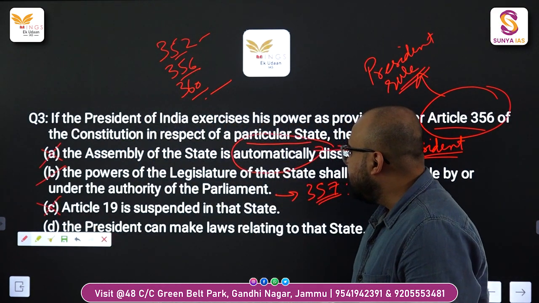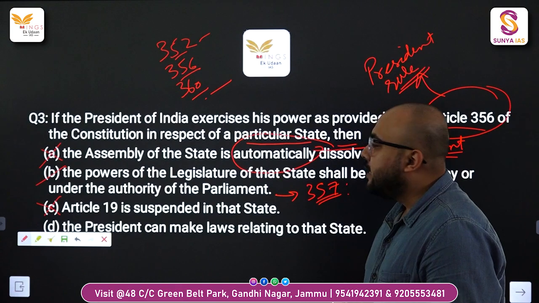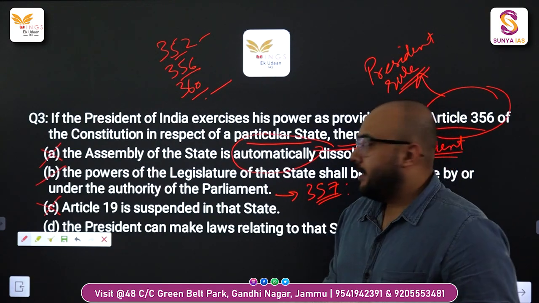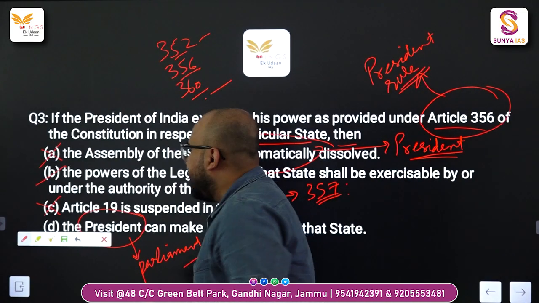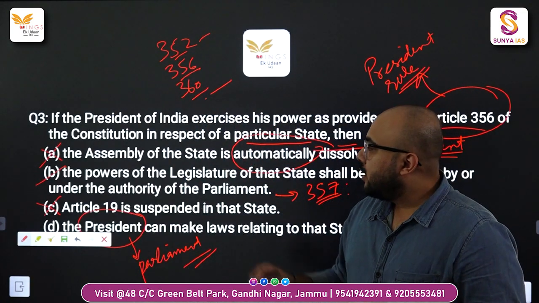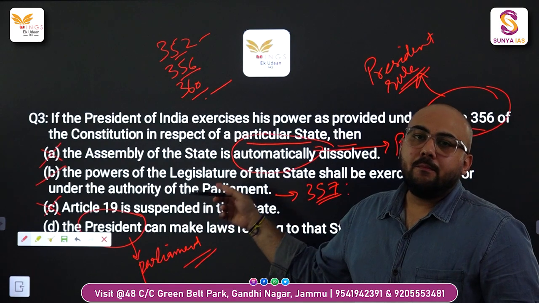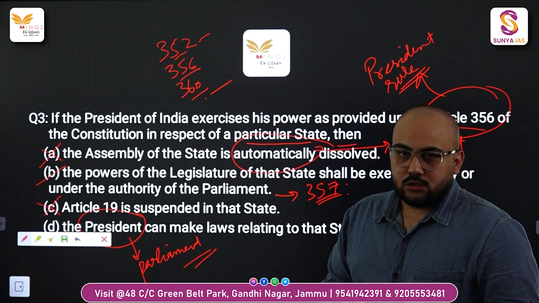Last option, the president can make laws relating to that state. The parliament actually has the power to make laws relating to that state. So the correct option is option number B. Moving on to the next question.